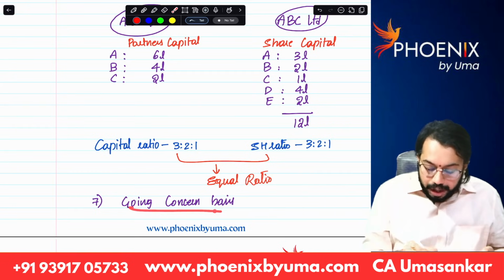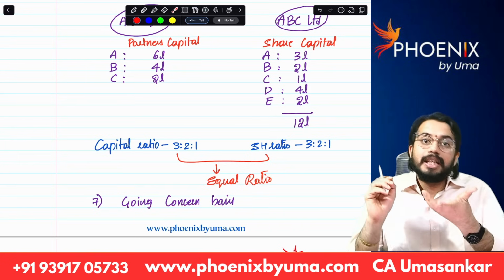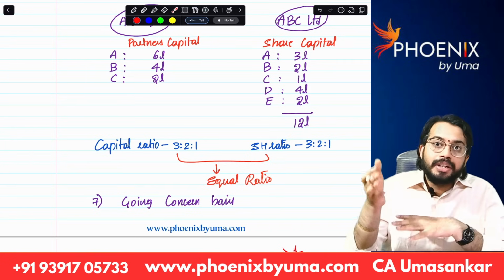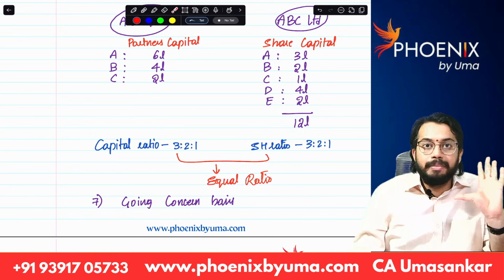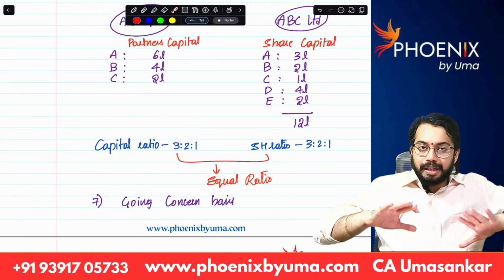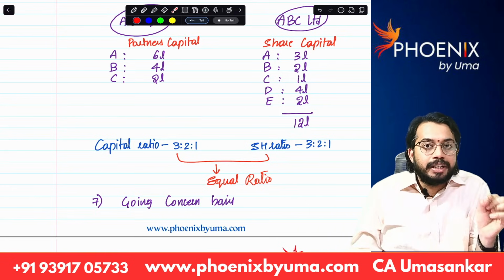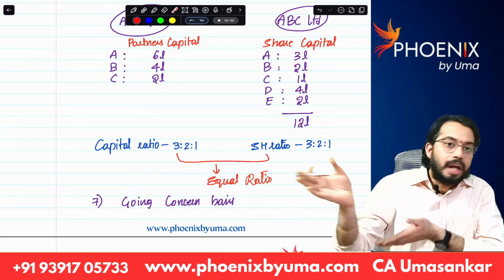Last one, going concern basis. Going concern basis means what? After conversion, company should run the business of the partnership firm. Are you able to understand? So very simple. Losses of partnership firm will be transferred to company.